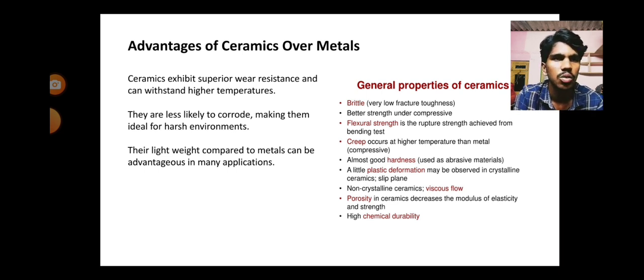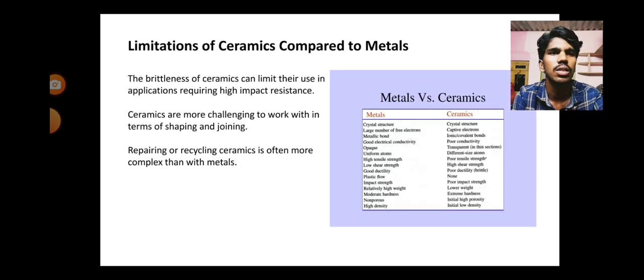So there is no corrosion in ceramics, and they are ideal for harsh environments like heavy rains and heavy light, in winters and summers. And also they are very light and have many advantages. So you can see the picture and understand what is meant by brittle and creep. These are the mechanical properties of ceramics.